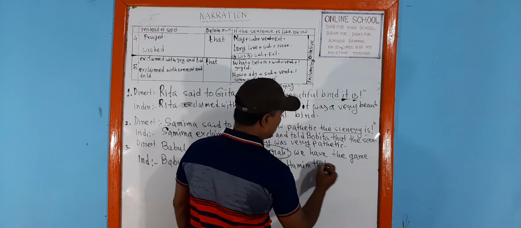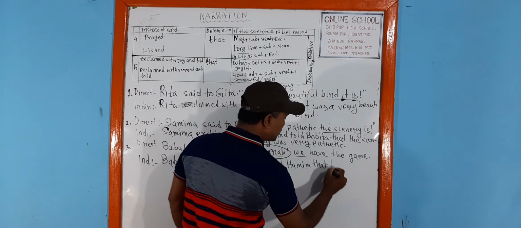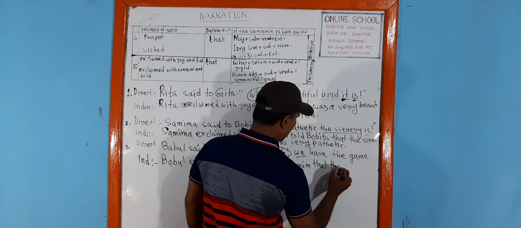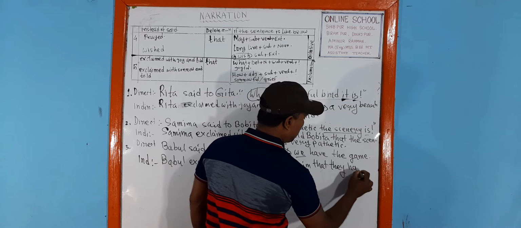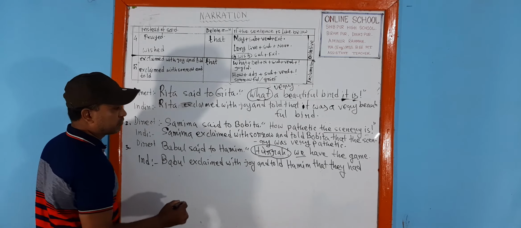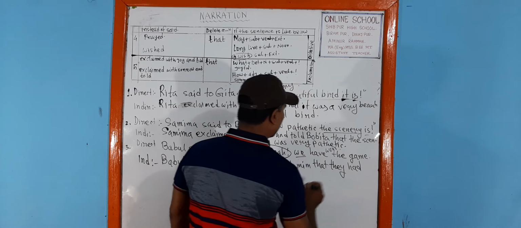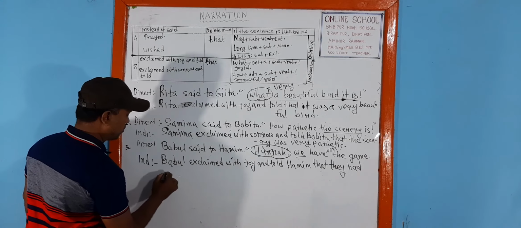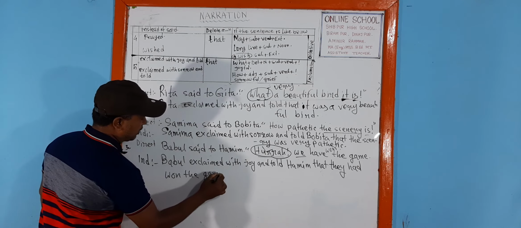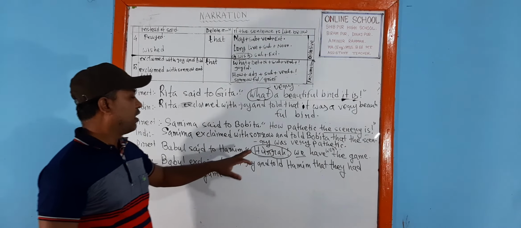We will be transformed into they, because in the subject and object of the reporting verb there is no we. Have will be transformed into had, on the game. They had on the game. This is the same thing.